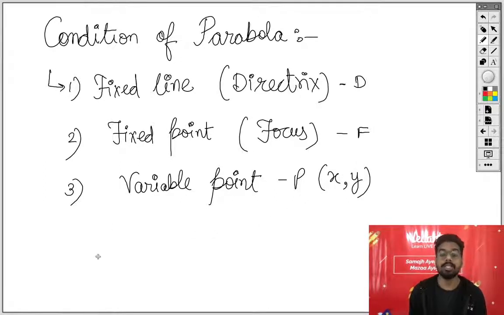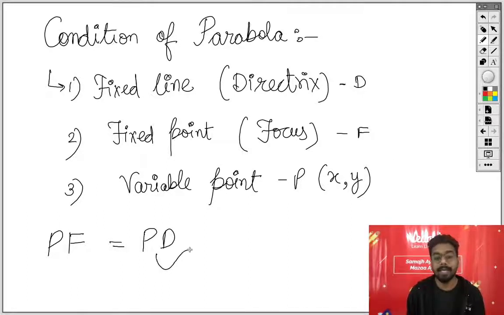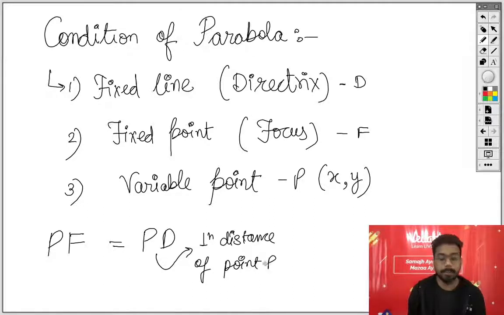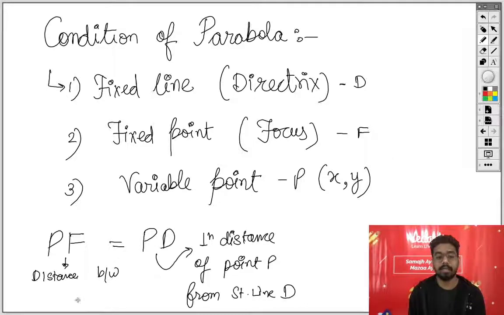Fine. And now the condition is the distance between the variable point P and the focus is PF, and that must be equal to PD. What is PD? PD is the perpendicular distance of point P from the straight line D. Fine. And this is the distance between point P and F. I hope this is clear.